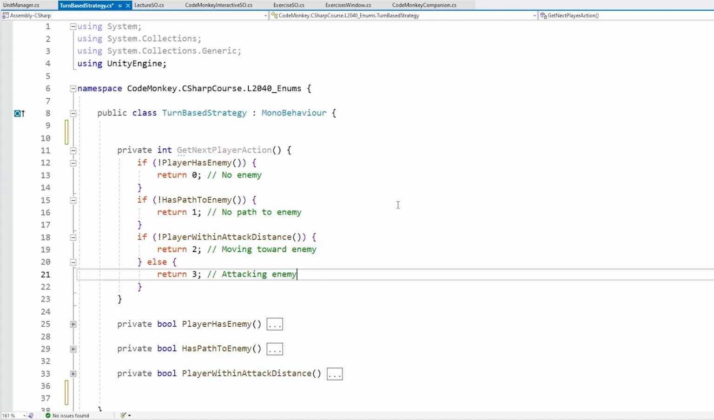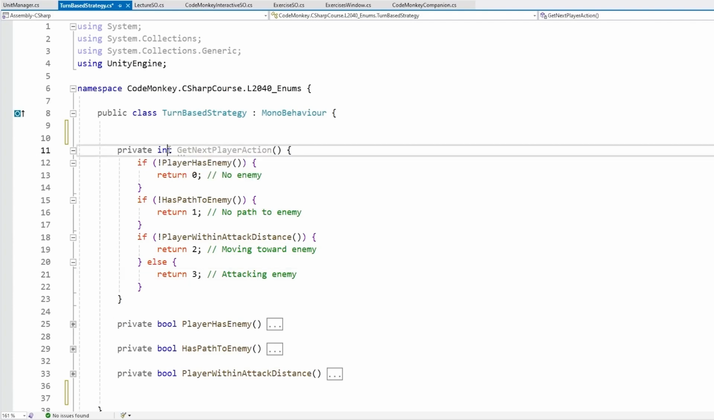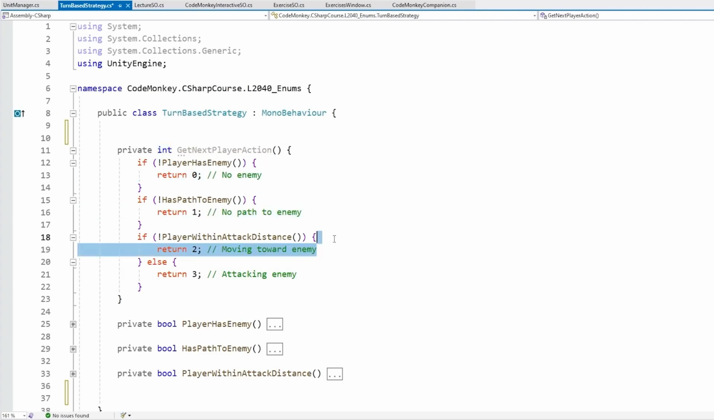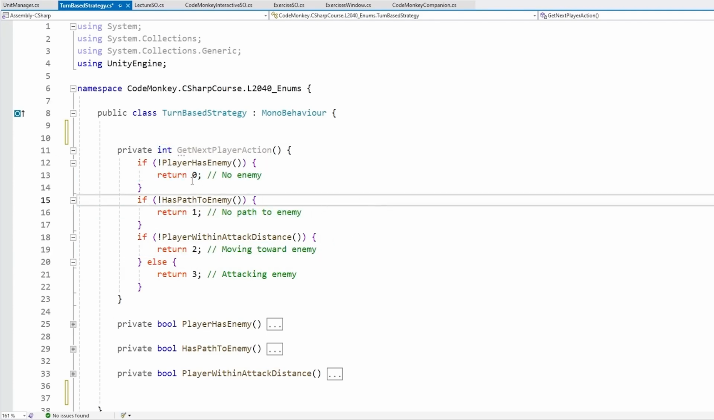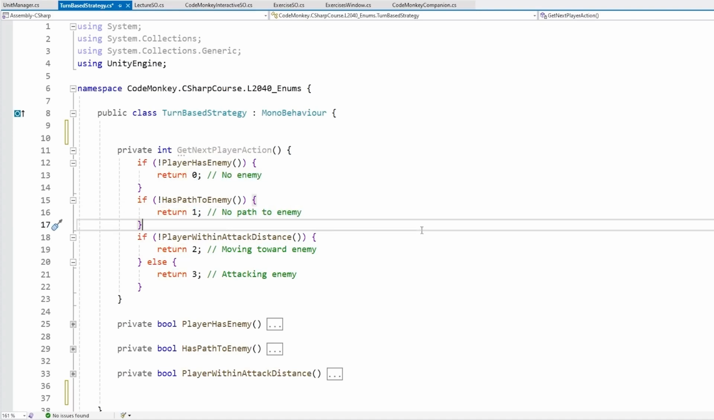Now, the big problem that is immediately apparent in this code is that returning an int value is really not very intuitive. An int is really supposed to be a number, so matching an int to some kind of behavior seems quite strange. You have to memorize that 0 means no enemy, 1 means no path, and so on. So numbers really are not the best type to use here, and instead this is one of the many scenarios where enums are really excellent.